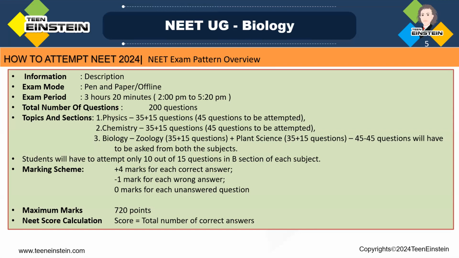So while writing the questions, make sure that you are clear with the answer. Only those questions you should attempt. Don't mark all the 15 questions, because if you are marking all 15, that shows overconfidence. Only the first 10 questions they will evaluate.